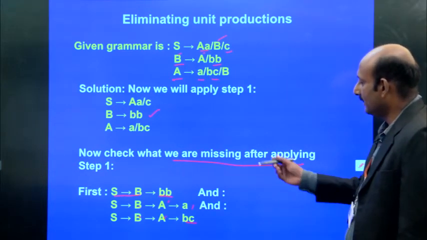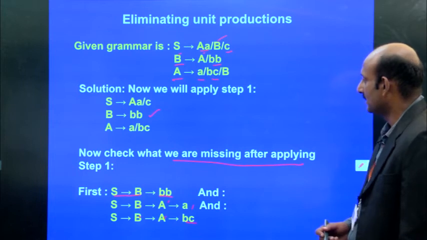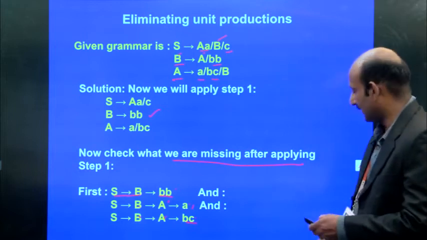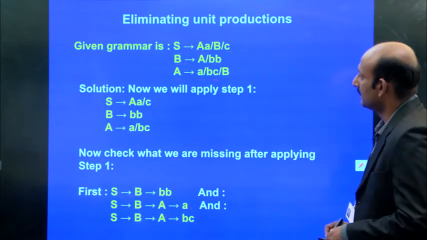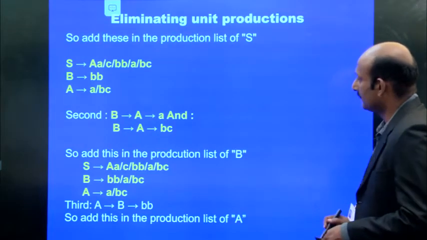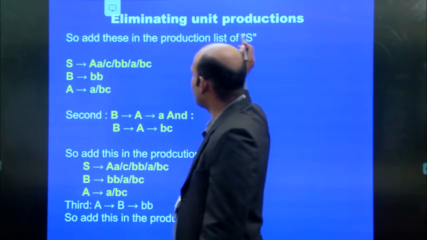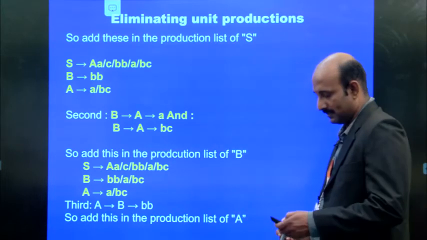So we can take it as S implies BB, a or BC likewise. So, we have to add these into the productions in the place of S.